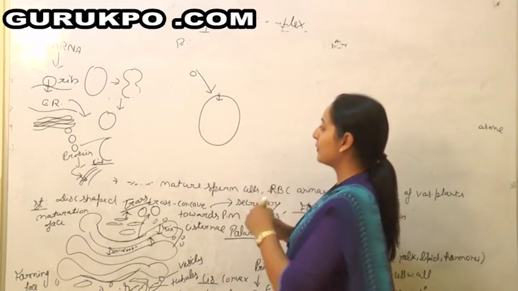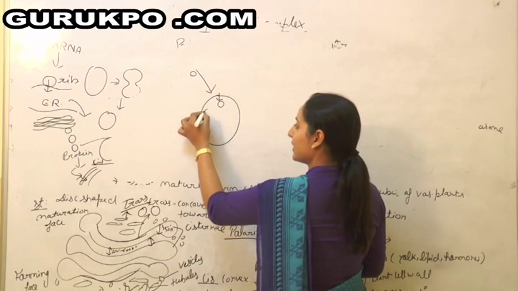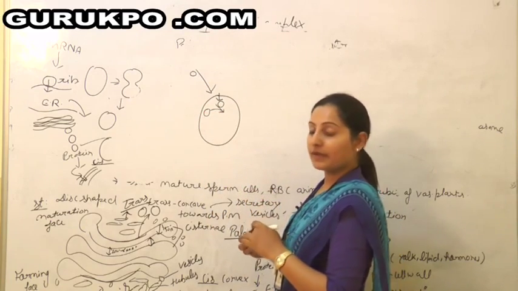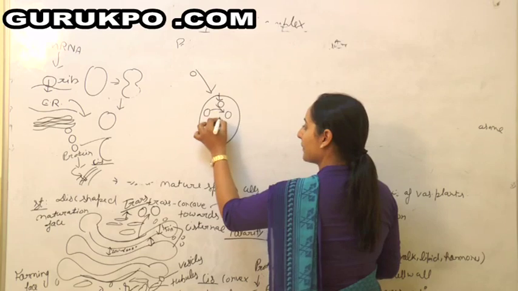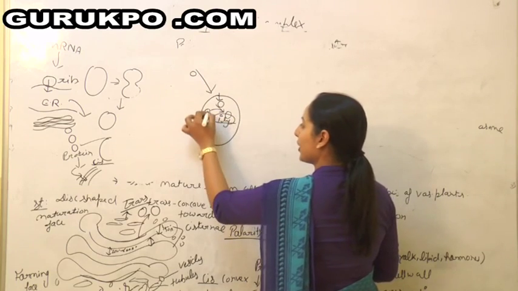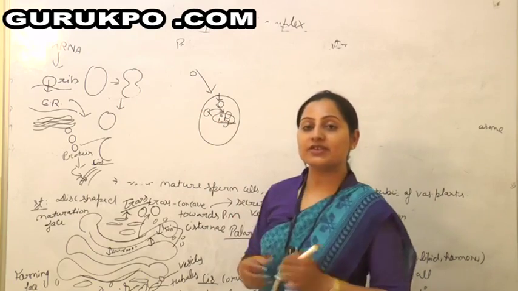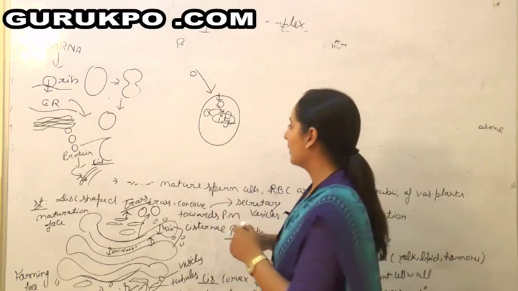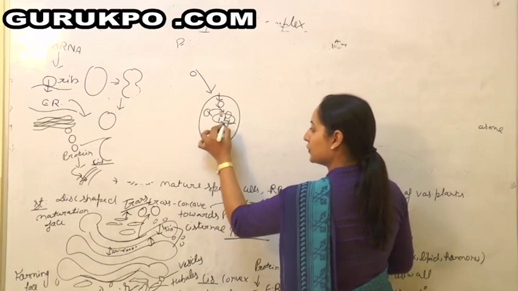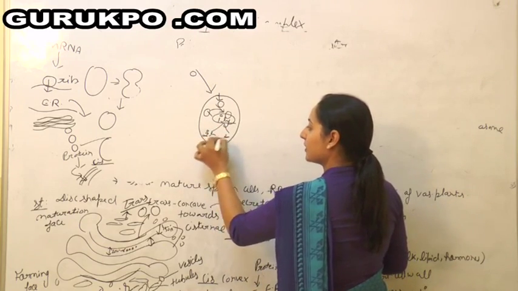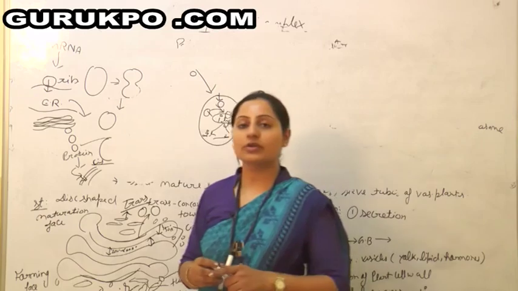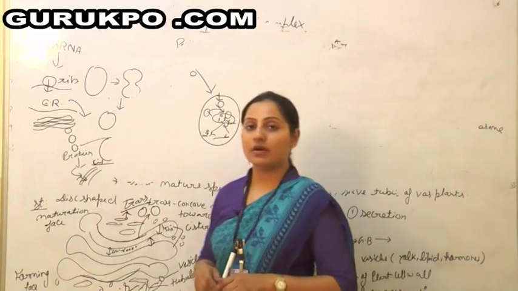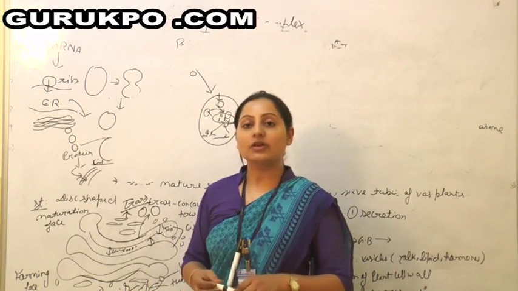When the phagosome or pinosome enters the cell, Golgi body vesicles get together with the phagosome or pinosome, and they form the primary lysosome. And the primary lysosome will again change into a secondary lysosome or residual body. That is an altogether different topic, I'll discuss it later on. So these are the functions of the Golgi body. So now the Golgi body is over. Thank you.